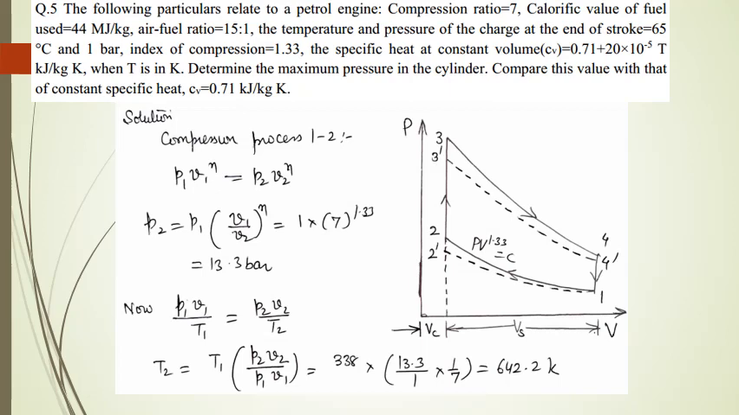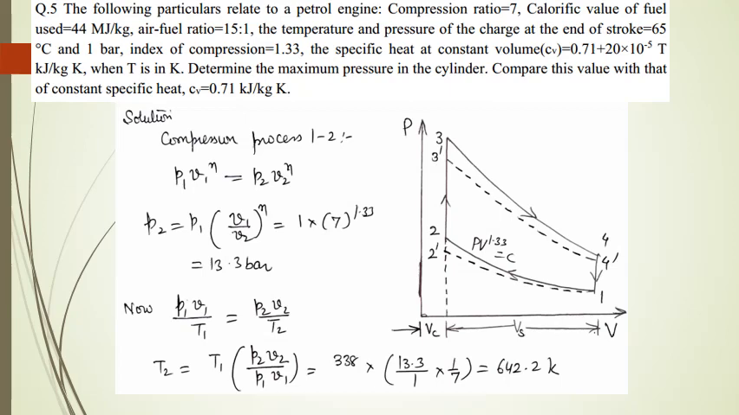So we have drawn the cycle PV diagram and we have indicated both the processes, means 1, 2, 3, 4 will represent basically the cycle when constant specific heat is assumed, and 1, 2 dash, 3 dash, 4 dash are the points indicated for the cycle when the value of specific heat is variable. Now the compression process 1 to 2 is given by the governing equation P1 into V1 raised to power n is equal to P2 into V2 raised to power n. So this gives me the value of P2, that is coming out to be 13.3 bar.